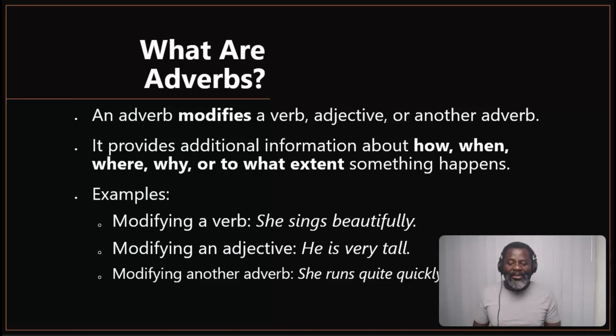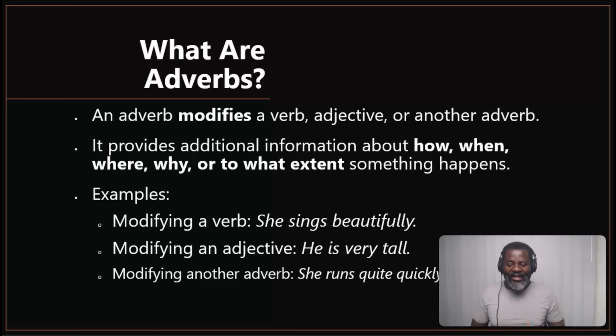Let's see how adverbs modify adjectives. He is very tall. When we look at the word tall, it is describing he, right? And we say that adjectives describe nouns or pronouns. So the adjective tall is being modified by the word very. Therefore, in that sentence, very is an adverb. And what is the adverb doing? It is giving us the extent to which this person is tall. So we are talking about very tall.